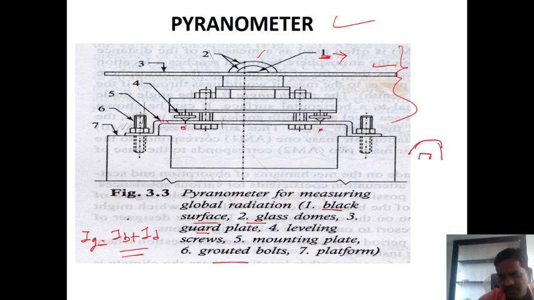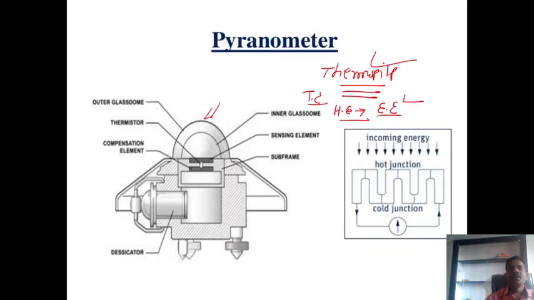Inside the glass dome, this black surface will be used, and there is the thermopile. This black surface directly absorbs the solar radiation. Whenever the black surface absorbs the solar radiation, its temperature increases, then it becomes the hot junction. At this position, the solar radiation is directly incident on the black surface. Yes or no? Yes.